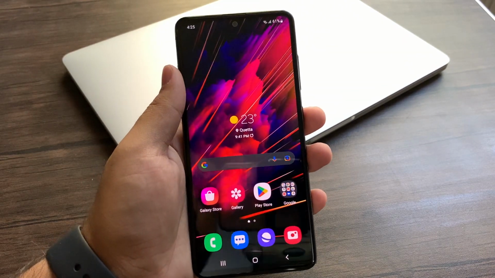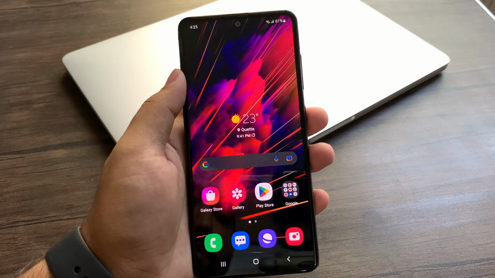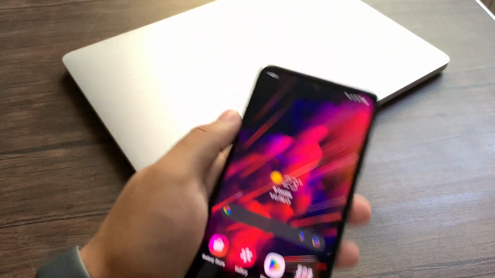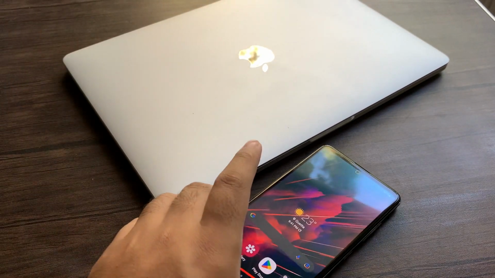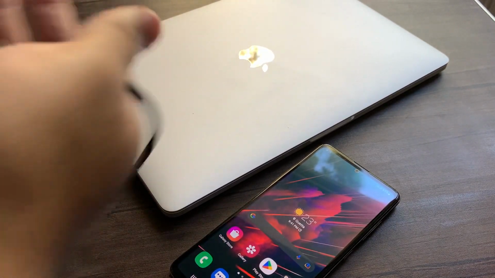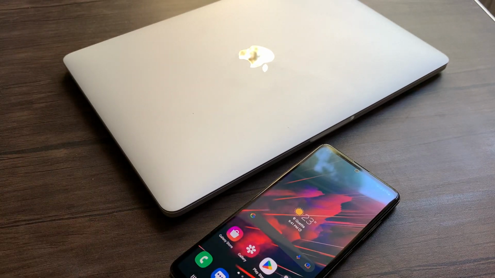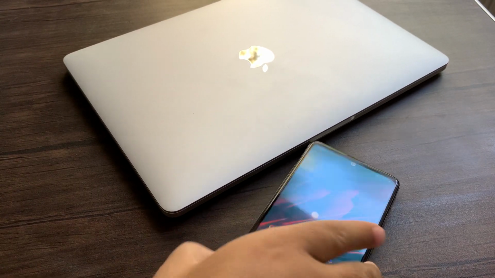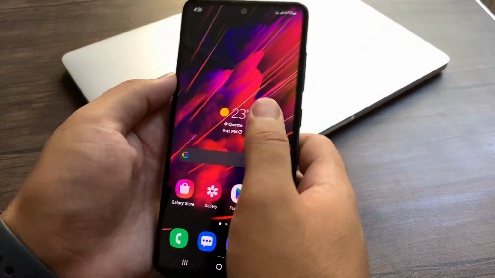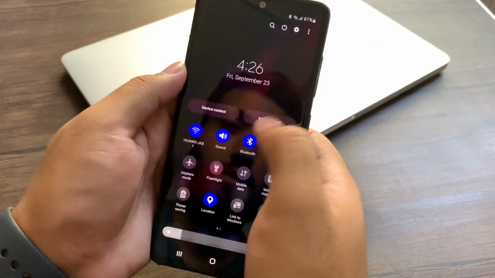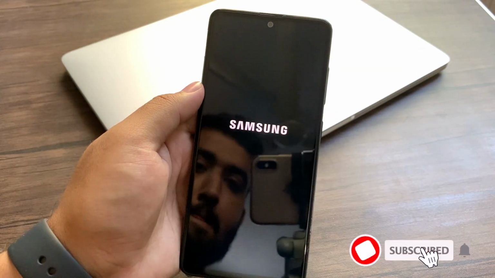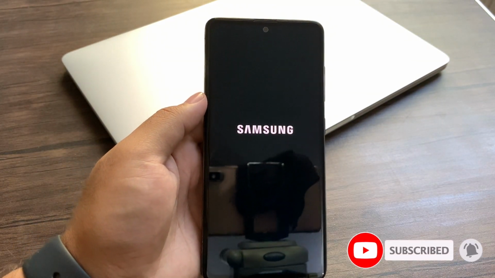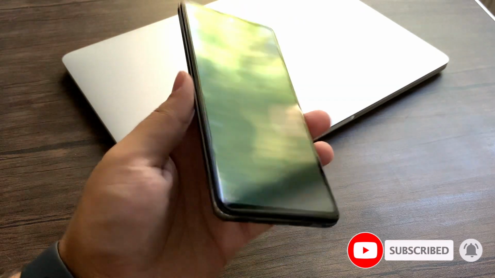So what you guys have to do is, firstly, you need a phone, you need a laptop, and you need a USB Type-C cable to connect to the phone. What you guys have to do is power off your device. Okay, so now it's completely powered off.